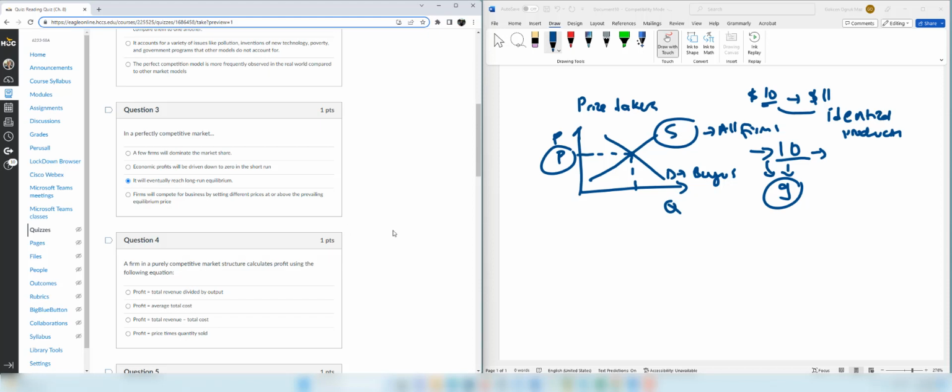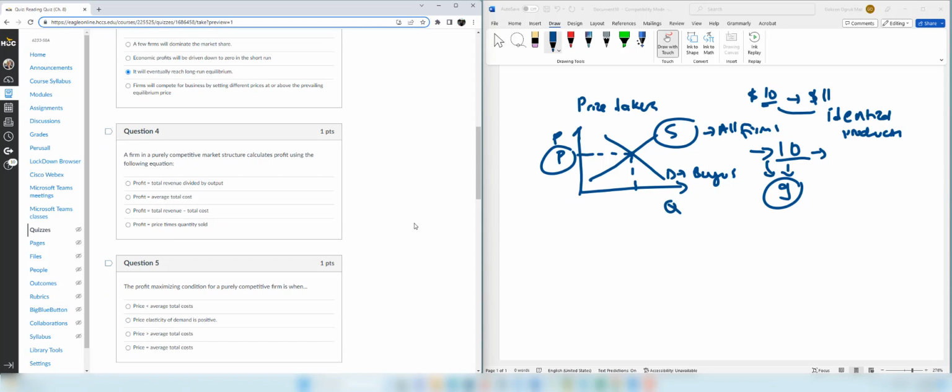This is not correct, because these firms cannot set their prices. Question 4. A firm in a purely competitive market structure calculates profit using the following equation. So profit is total revenue minus total cost. Therefore, the right answer is this one.